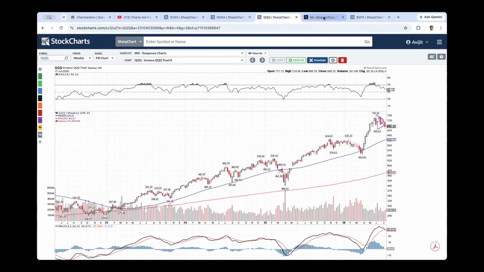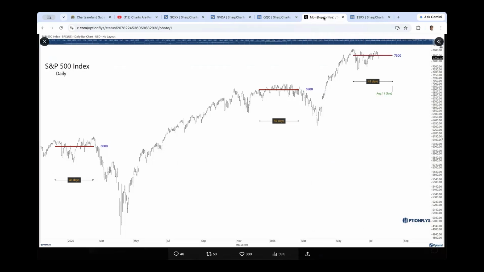That said, there was a very interesting tweet from a technician that we hugely respect. His name is Mo. His X handle is Option Flies. He's out of Chicago, with a lot of trading experience. He does a lot of Fibonacci cycles and Fibonacci predictions.